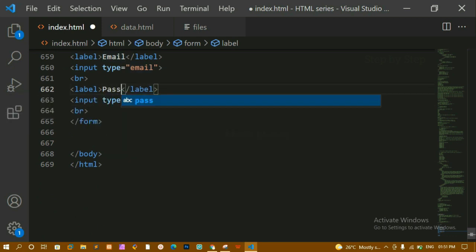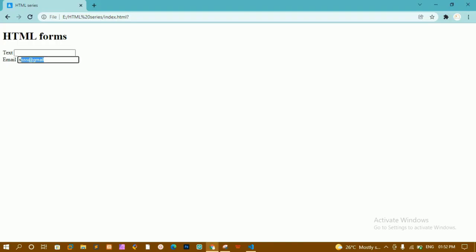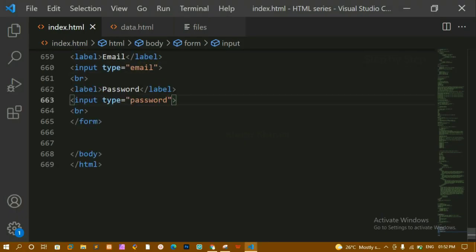Then next we are having, let me just copy this, and here I am going to paste. Next we are having password, and here for type I am just going to give password. I'll save this. I'll refresh this one. Now here for text I can write like this, and for email I can write like this, but for password you can see it is hidden here. We cannot see the password, so this is how password is going to work.